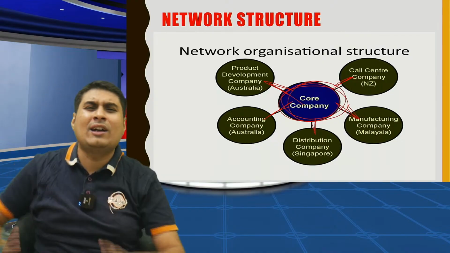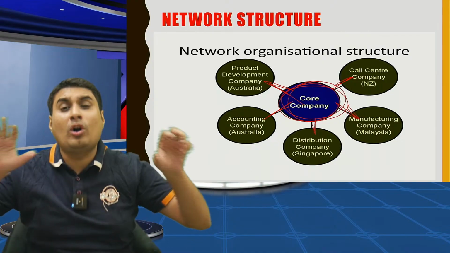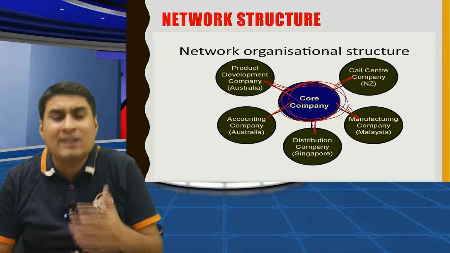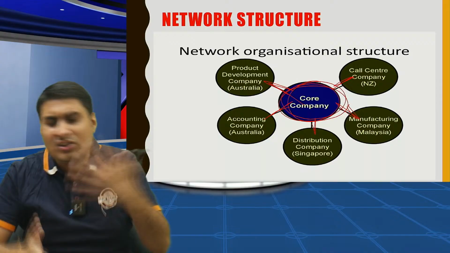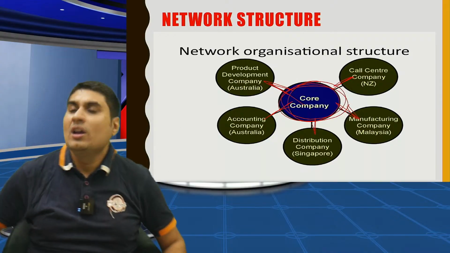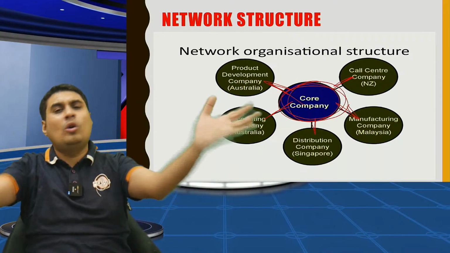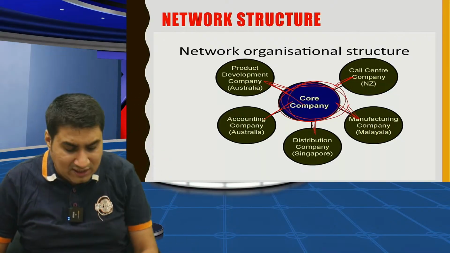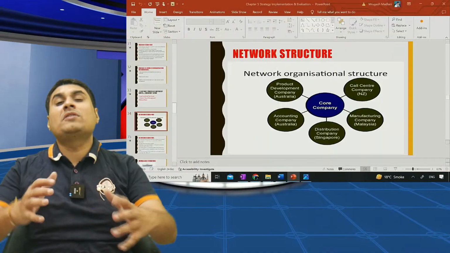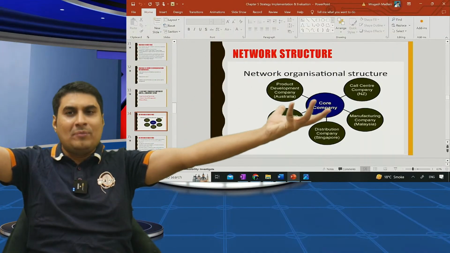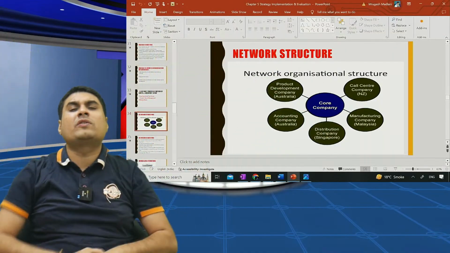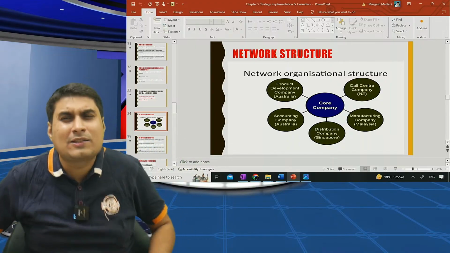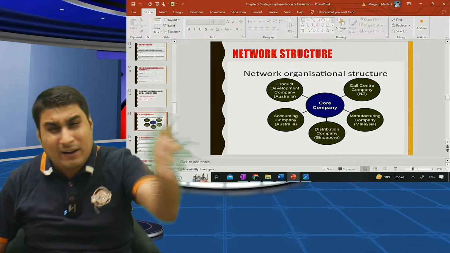Everything is outsourced. There are less of employees on your payroll. So if your environment is unstable, if you feel things will change a lot, this is the best structure. Okay, you give them order, as soon as work is over, no problem, no need to give them order again. There is nothing in house, everything is outsourced. Okay, that's network. So company works like internet company. Company must be having crores of turnover, but nothing it does on their own, because after a certain brand is built, you don't need to work. People will work for you.